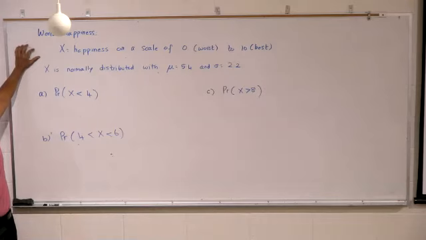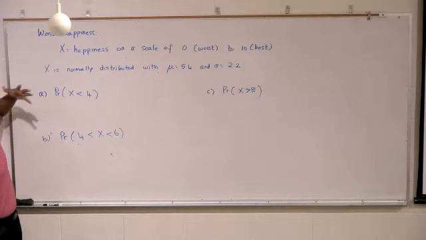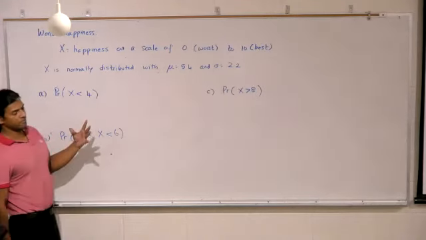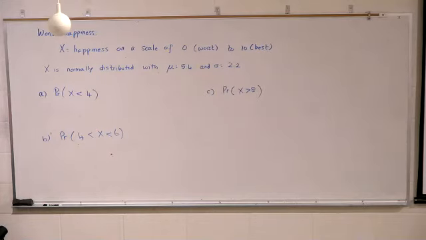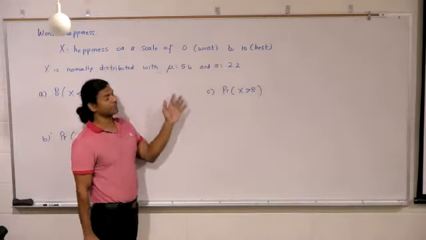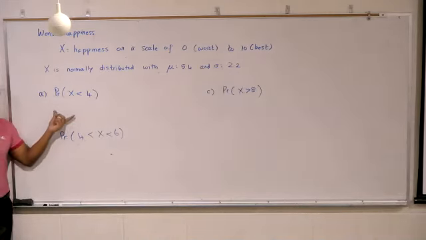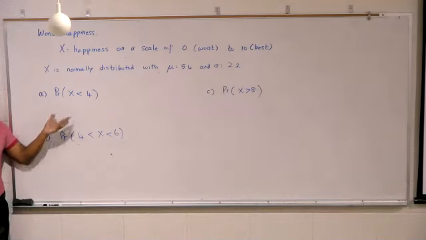People are studying world happiness. Apparently, there was a survey, and participants rated happiness on a scale of 0 to 10. 0 means worst possible life, 10 means best possible life. They give you in the problem that X is normally distributed with mean 5.4 and a standard deviation of 2.2. So the average happiness score is 5.4. We want to find the probability of X less than 4.